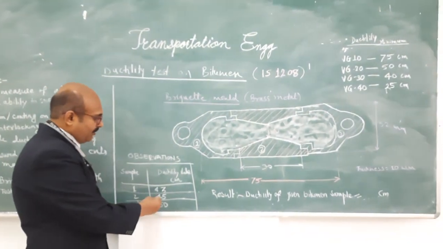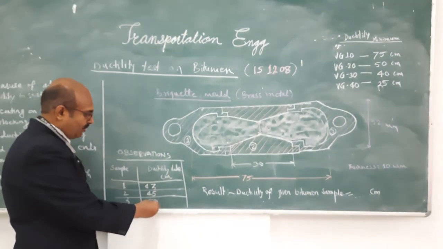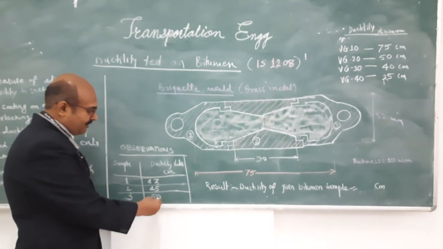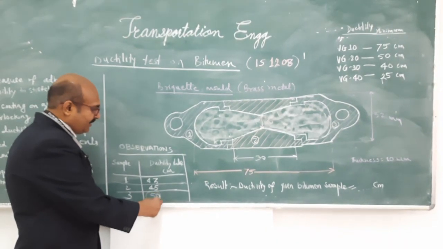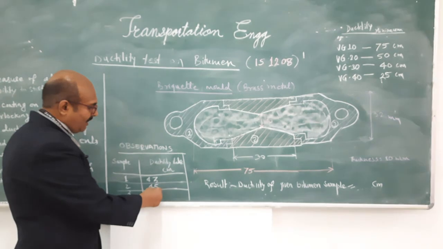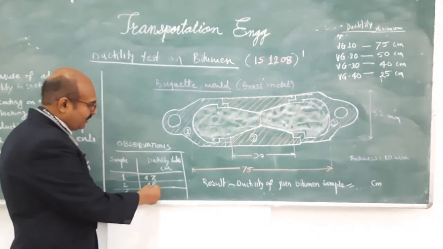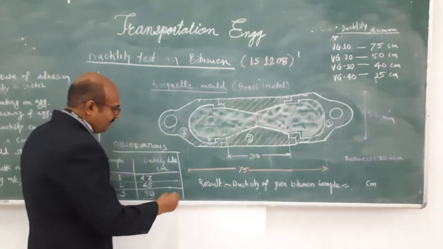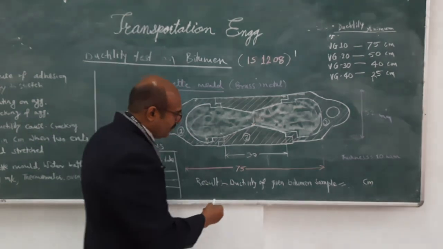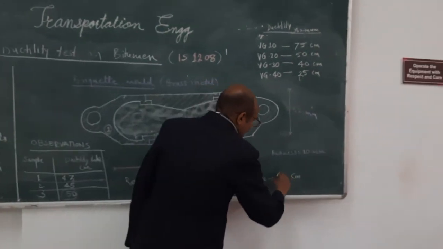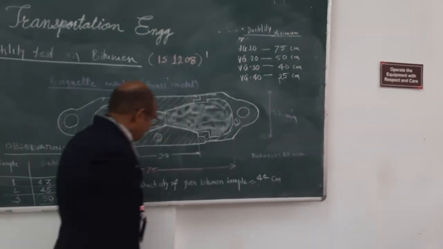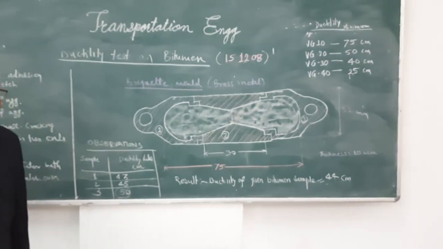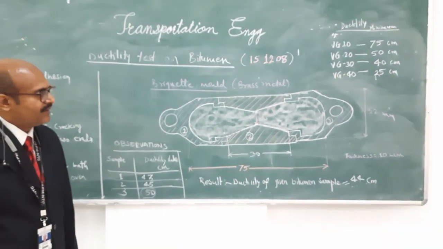If the difference between two readings is more than 10%, we can skip that reading, and we take the average of the two readings only. So the average of these two readings will be 44. So our result is the ductility of the given bitumen sample is 44 centimeter.